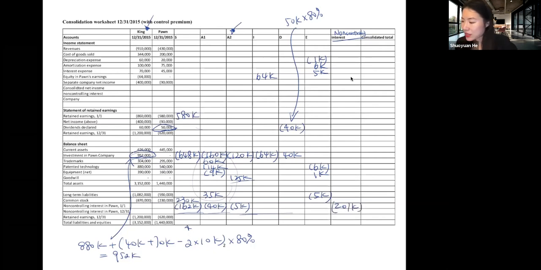And then the current year net income, which belongs to non-controlling interest, is the subsidiary's current year net income, which is 90,000, minus the current year amortization, which is 10,000.